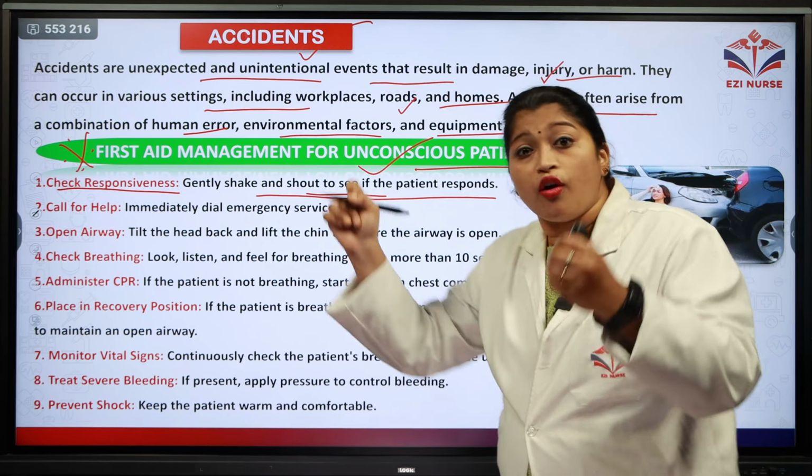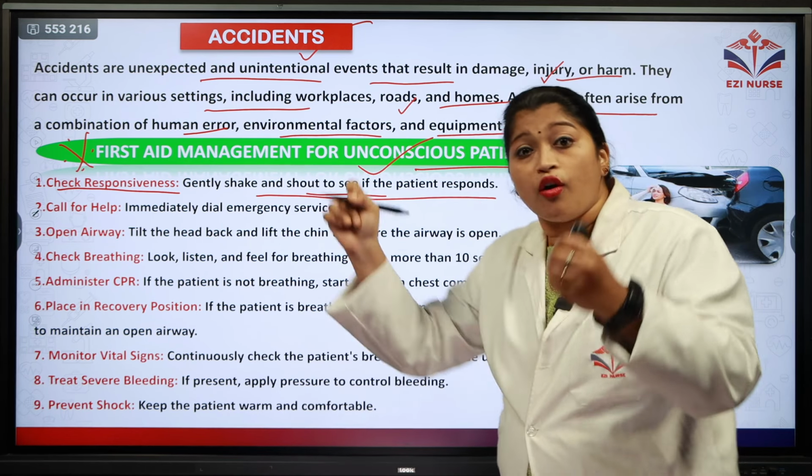The next step is to check for breathing. Is the person breathing? Look, listen and feel for the breathing for around 10 seconds. It should not exceed 10 seconds. The next step is to administer CPR, that is cardiopulmonary resuscitation.